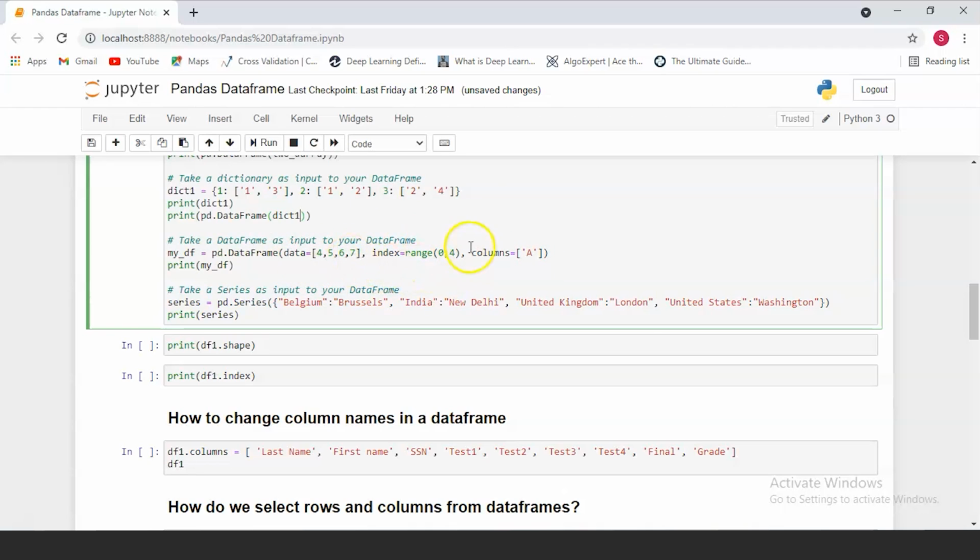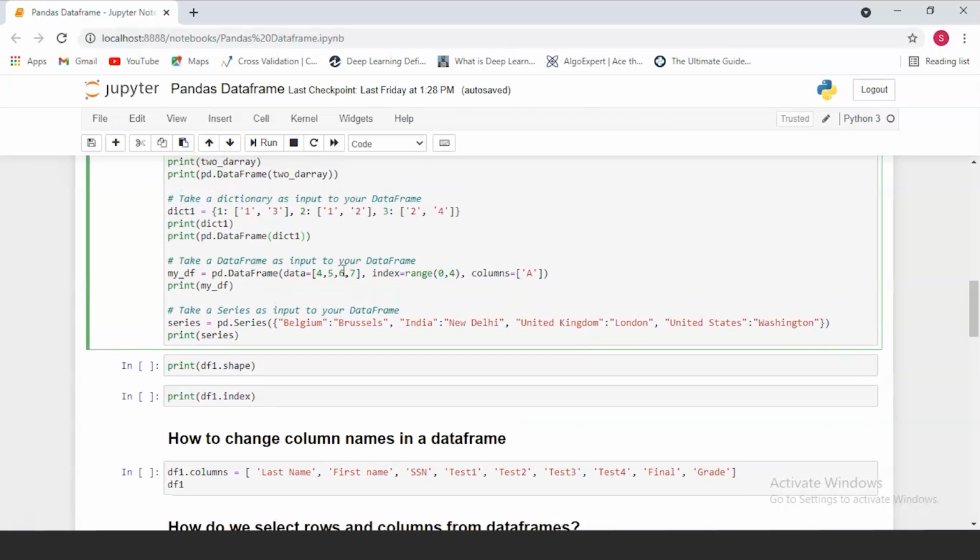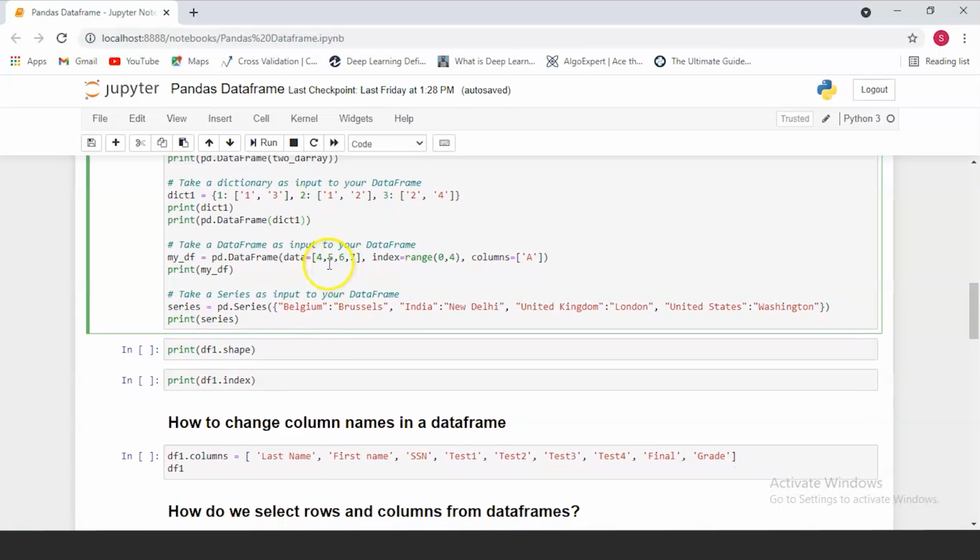So this over here is gonna be a single column with the data stored within it being 4, 5, 6 and 7. Over here, as you can see, we're not using a two-dimensional array, we're not using a dictionary, we're not even using a CSV file. We're just directly passing in the name of our columns and our data to the data frame function.